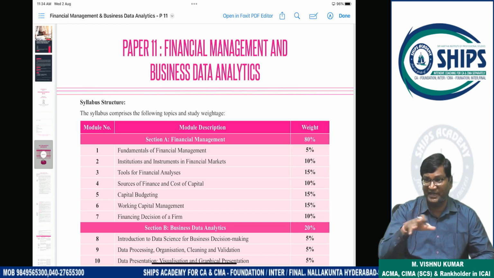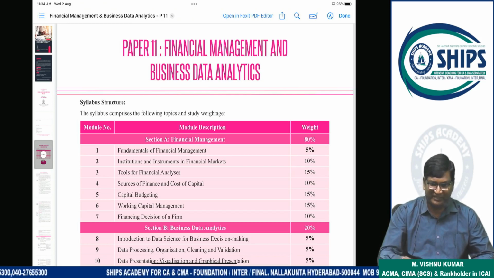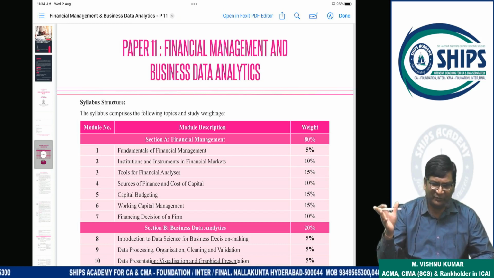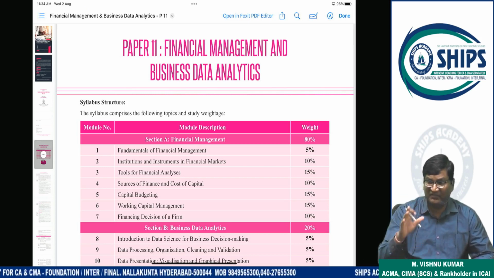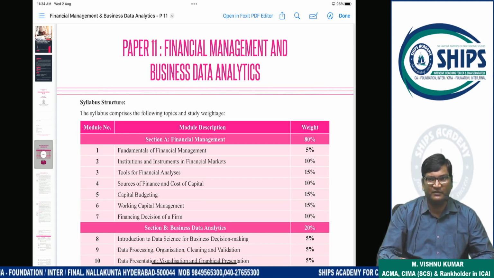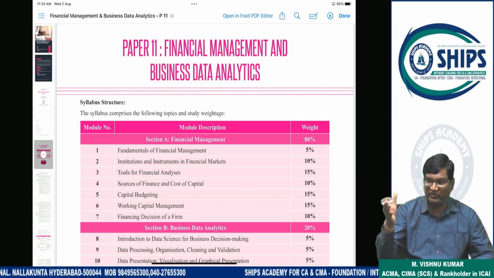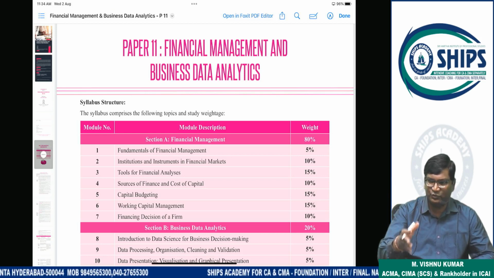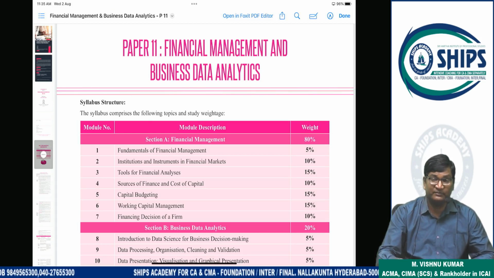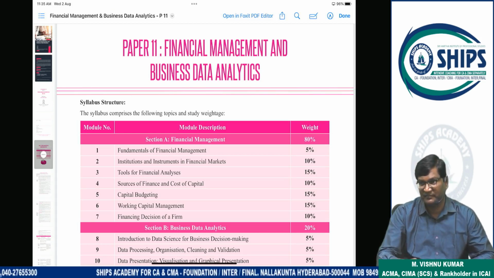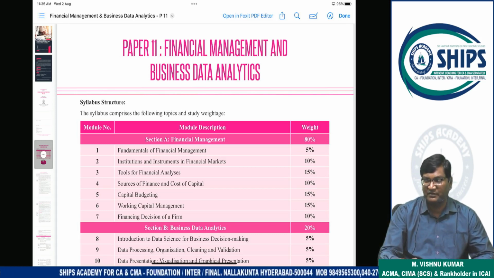So this is called managing the finance. This is only an overview; when we start the practical topics, we'll discuss in detail. So very simple: financial management is procurement of funds and effective utilization of funds. Clear? Effective utilization of funds means that whatever funds you are investing, you should get maximum return from that investment. That is called effective utilization. So in this financial management paper, mainly these two activities will be there.